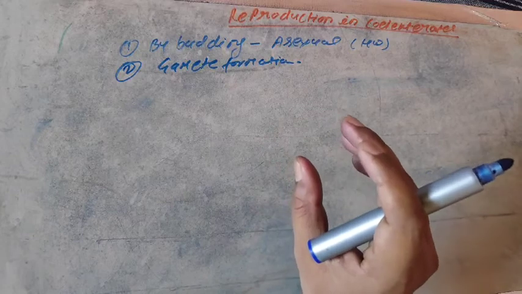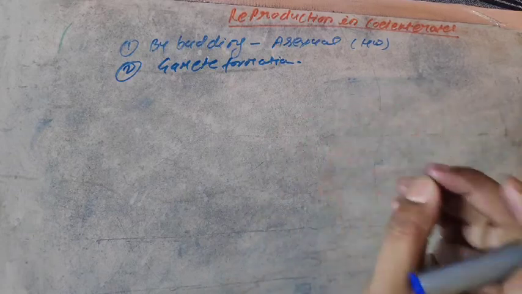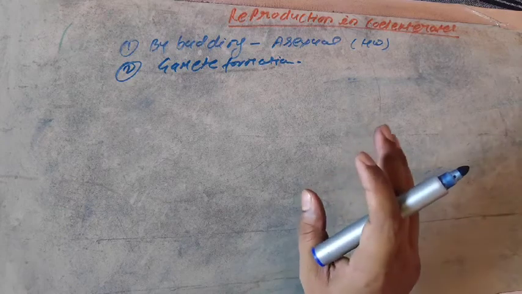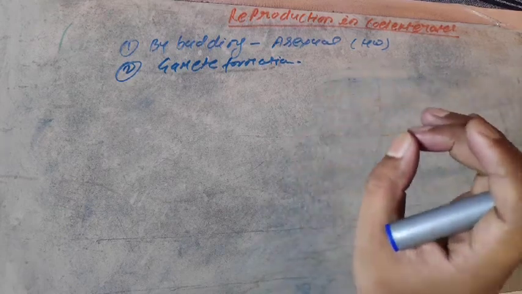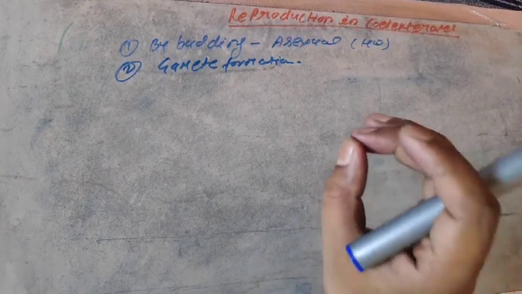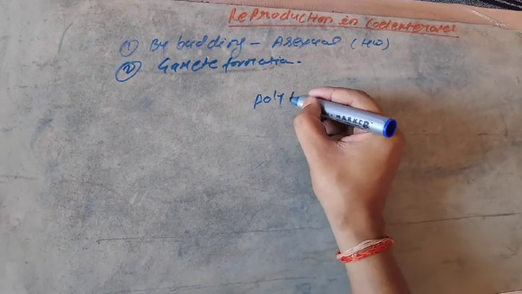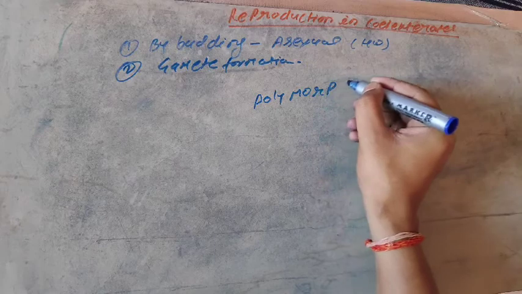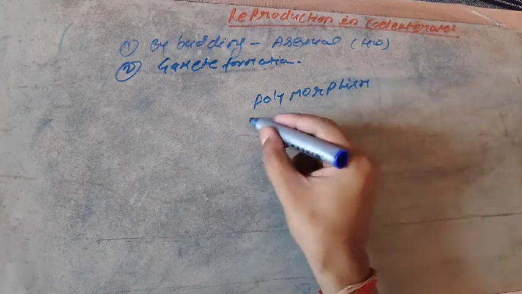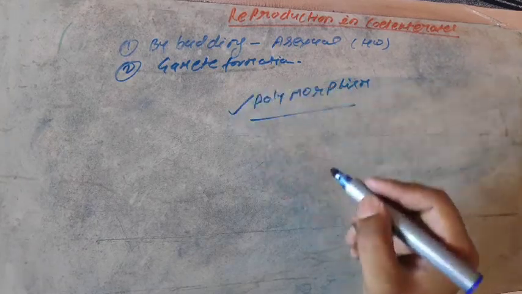The life cycle, as you all know, comes from reproduction in every kind of organism. So reproduction in coelenterates also plays a very special key role for the life cycle. The life cycle of coelenterates is characterized by a very specific phenomenon. That phenomenon is known as polymorphism. The characteristic of the life cycle of coelenterates is polymorphism.